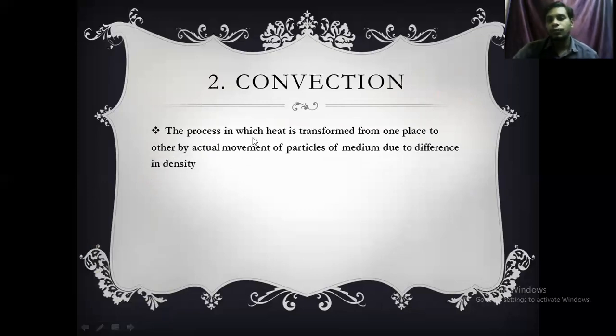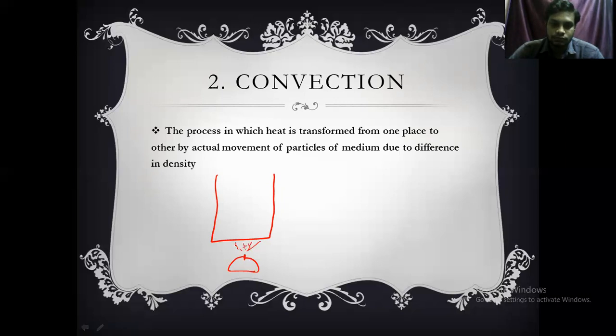Convection is the process in which heat is transferred from one place to another place by the actual movement of the particles of the medium due to difference in their densities. Now I'll explain this point, just try to understand. For example, I'll take this as a beaker, and I'll heat this beaker with the help of a spirit lamp. This beaker is completely filled with water.